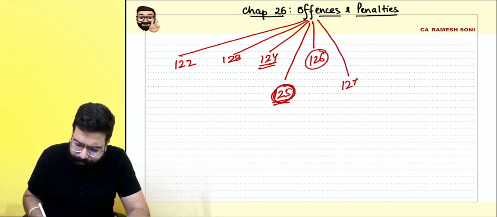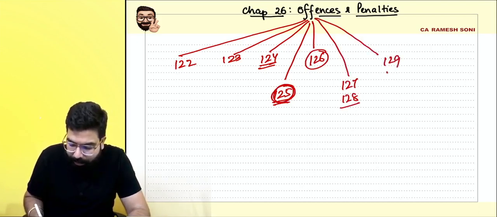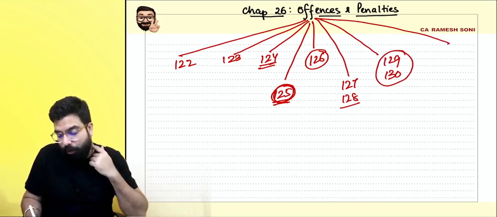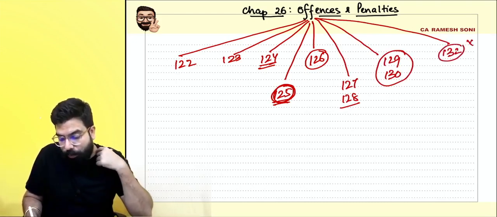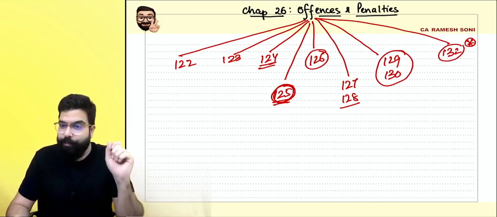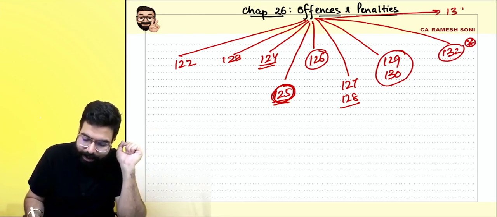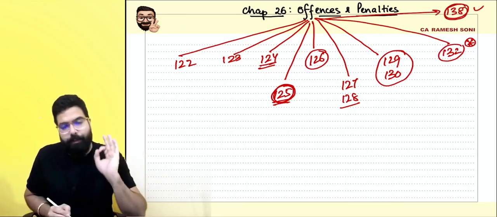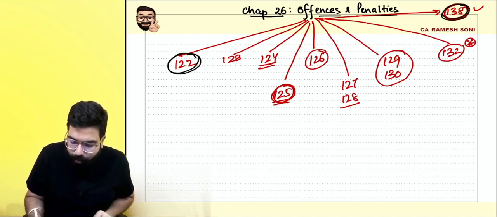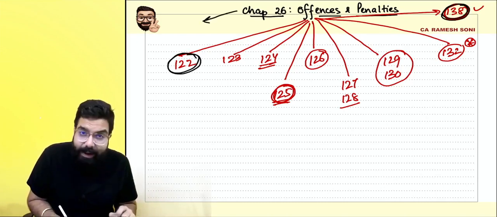Sections 127 and 128 are small sections. 129 and 130 we will learn in detail. Then 131 is okay. Section 132 will be imprisonment related things, that sir, you will be sent to jail, so we will be learning about that also. Then we have section 138, which is very important. So basically offenses and penalties goes from 122 till 138.